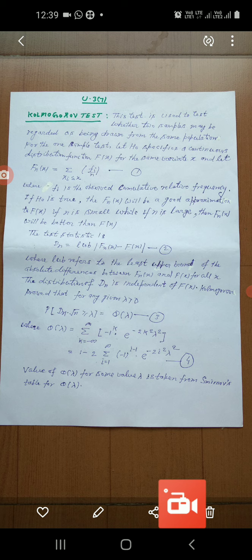Understand this point: Dn is equal to the least upper bound of the mod value of Fn(x) minus F(x), where LUB refers to the least upper bound of the absolute differences between Fn(x) and F(x) for all x. The distribution of Dn is independent of F(x).